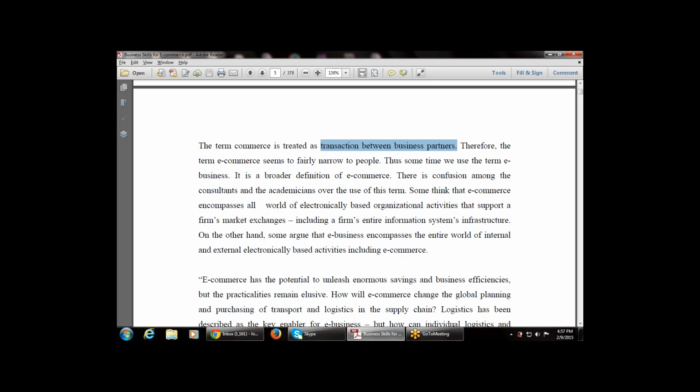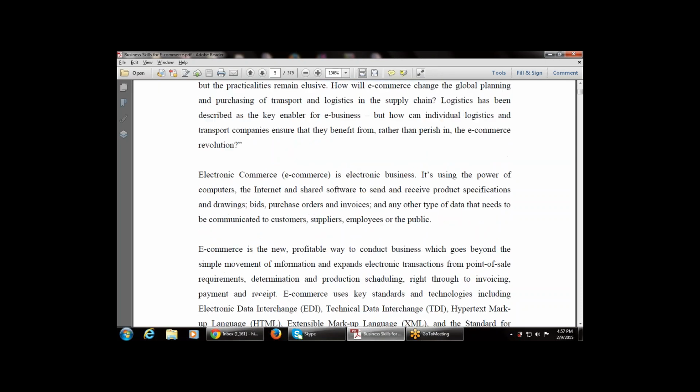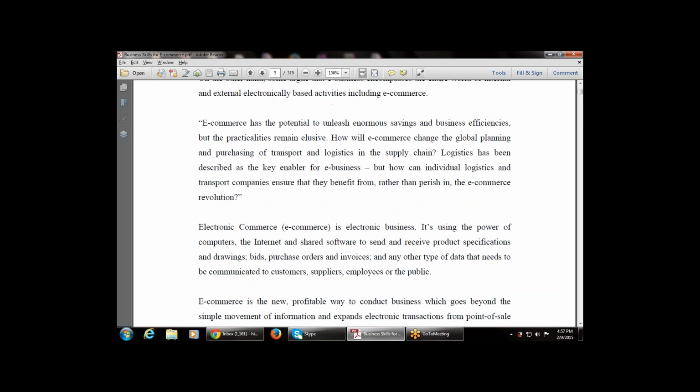That is how we use e-business and e-commerce. The main crux is that the heavier, wider part is known as e-business, and the lower part is known as e-commerce. Now this is the definition.